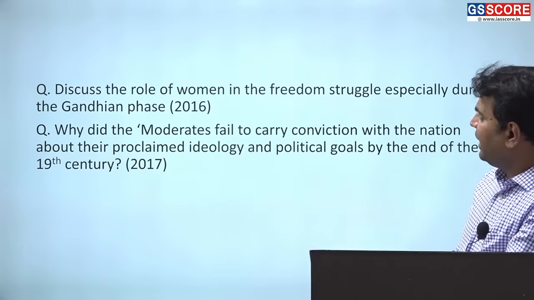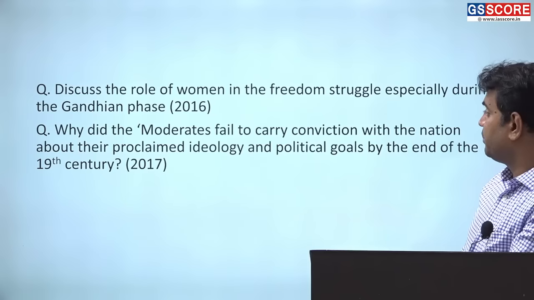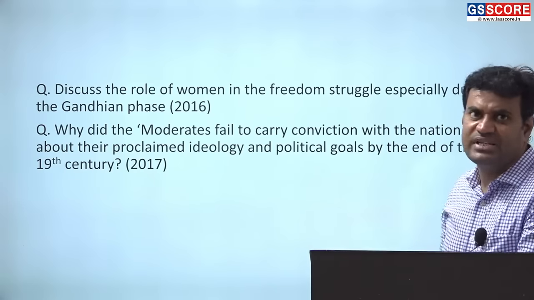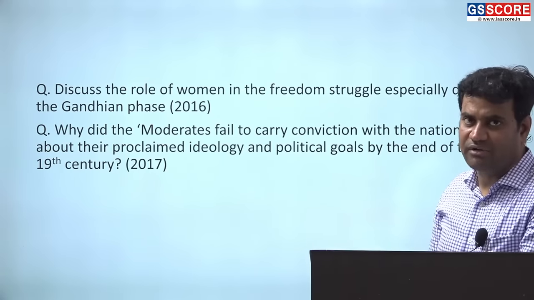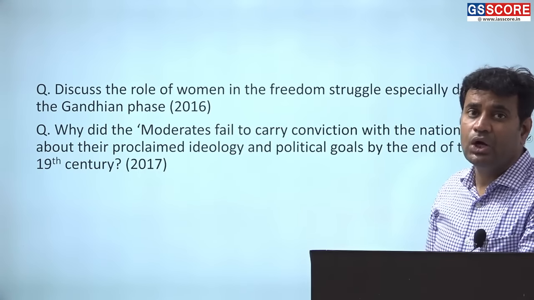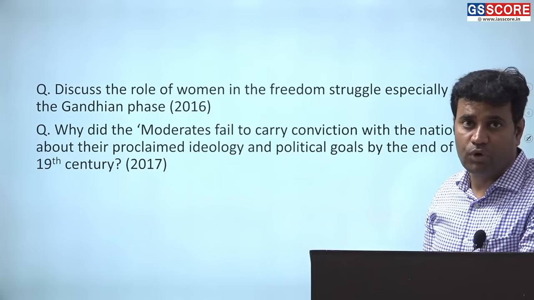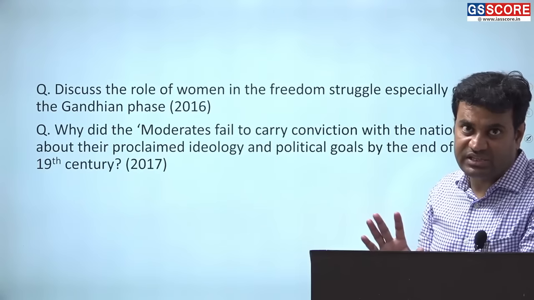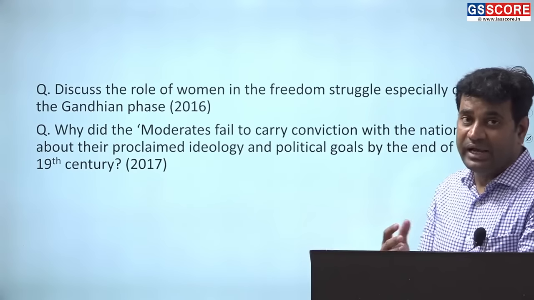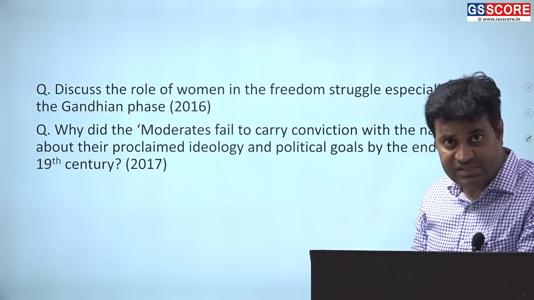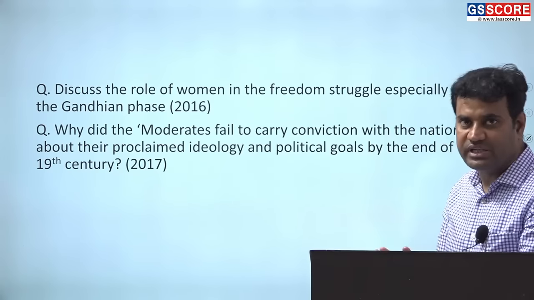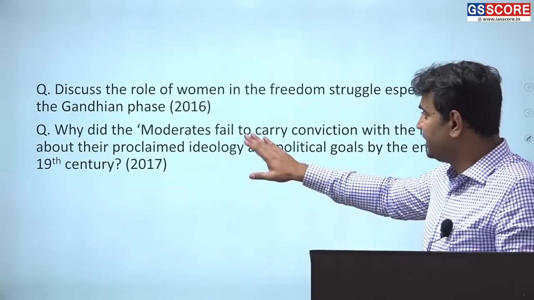Okay. Next question is, why did the moderates fail to carry conviction with the nation about the proclaimed ideology and political goals by the end of the 19th century? Moderates were basically leaders who started the national movement after the formation of Congress in 1885. What were the programs of moderates? Moderates basically wanted only constitutional agitation confined within the four walls of law, and they never demanded any drastic thing from the British. They only wanted that Indians should be given a chance to participate in British administration. Indians should be given representation in Indian civil services. At the same time, Indians should be allowed to promote their rights in India. So all these were moderate demands promoted through moderate ideology, therefore they are termed as moderates.